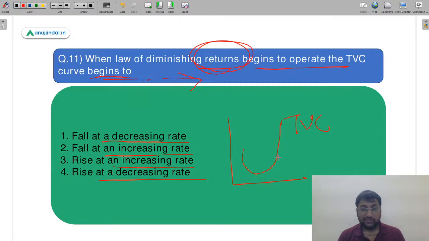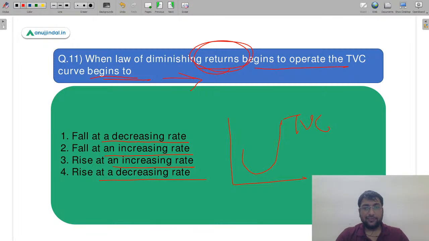So Atul is saying 11.4, it is going to be a decreasing rate. Decreasing rate में बढ़ेगा. Okay, what about others? Understand the question carefully. Decreasing rate and increasing rate. It's a very commonly used phenomena, that how does TVC operate. So let me see who gives the correct answer for this question. I'm waiting for your answer.